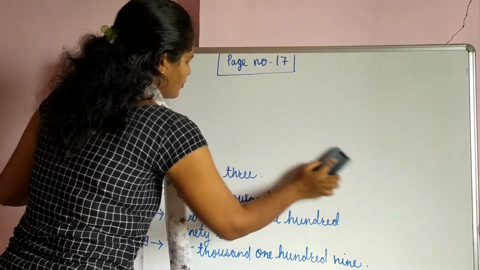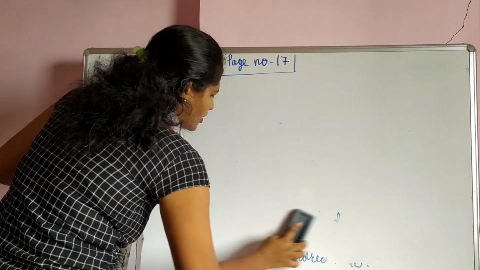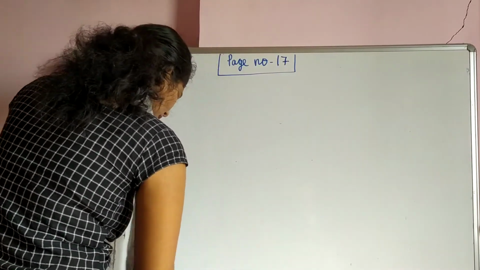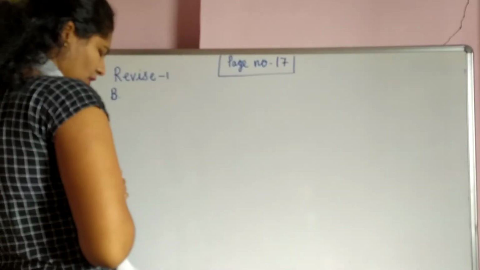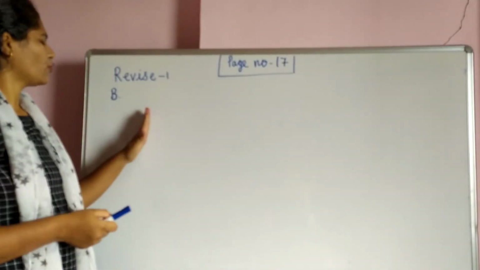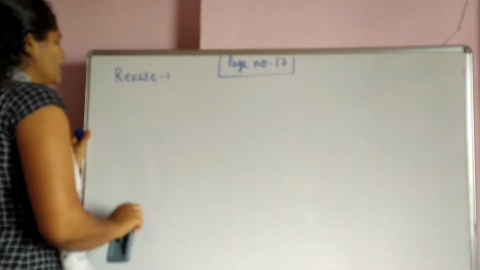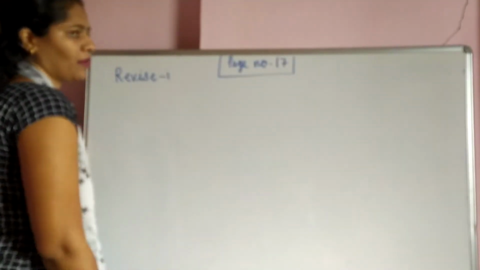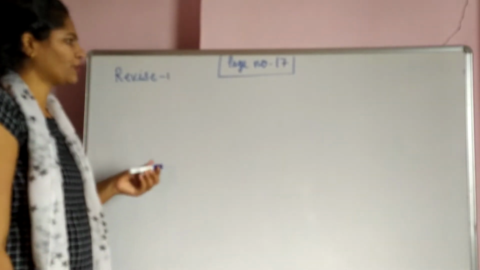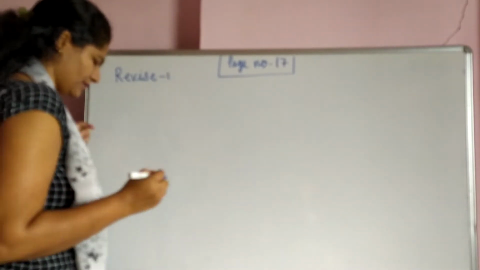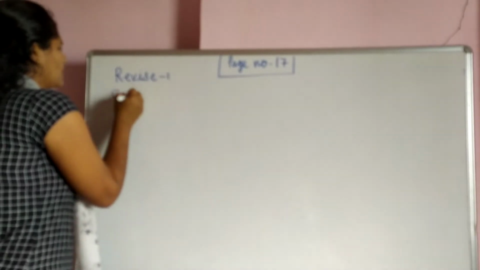So student, what is our question number C? Question number C is write the following figures. Yes, in question number B what did we write? We wrote the number name. But in question number C, they give the number name, and from that number name we have to write the number or numeral.